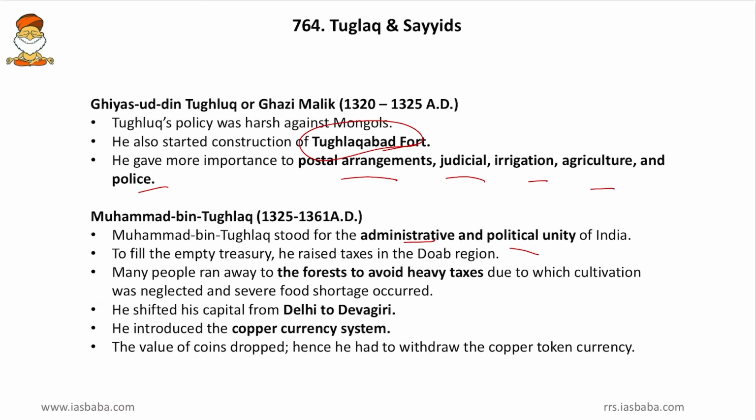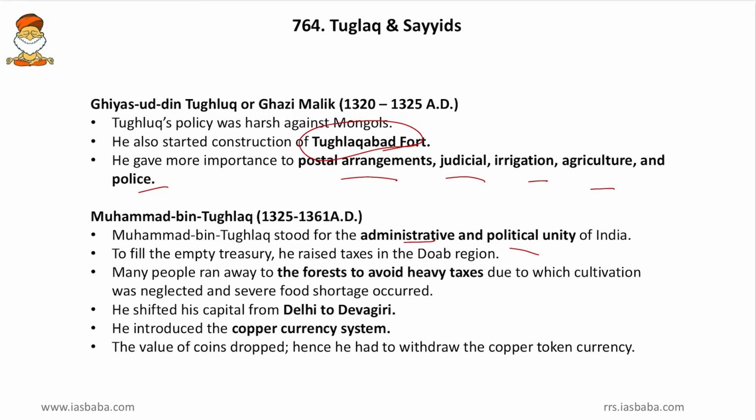So he raised the taxes in that region, and many people ran away to the forest to avoid heavy taxes, due to which cultivation was neglected and severe food shortage occurred. So this was one of the reasons for lack of food during the reign of Muhammad bin Tughlaq.